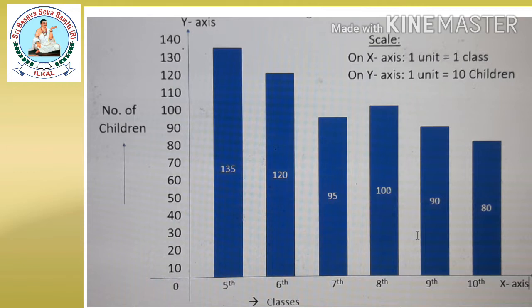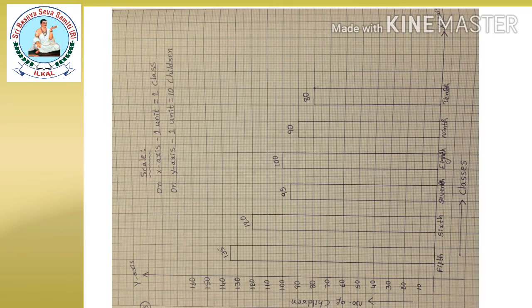Then 10 up to 140 I am going to write on it. Still more you can write. Neatly you should draw the graph, children, by leaving equal space between the bars. Okay. 5th standard 135, 6th standard 120, 7th standard 95, 8th standard 100, 9th standard 90 and 10th standard 80.